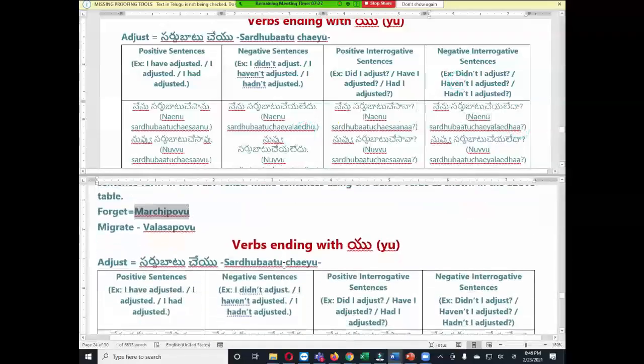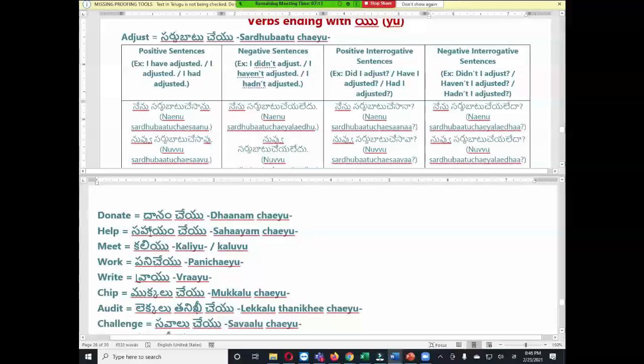Okay, now I will ask you to conjugate. Let us take the commonly used verb help. Help means sahayam cheyu. So can somebody try to conjugate this help verb sahayam cheyu in 4 forms: positive, negative and other forms? Anyone can try. సహాయం చేస్తాను. Okay, సహాయం చేస్తాను కాదండి, సహాయం చేశాను, because we are in past tense. చేస్తాను is future tense. సహాయం చేసలేదు కాదండి. In the negative we don't replace that ya sound with sa sound. It is direct చేయలేదు.